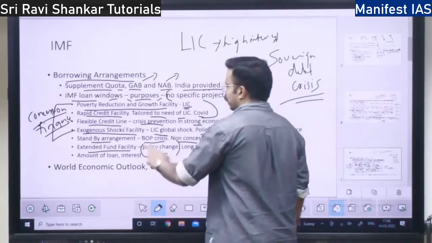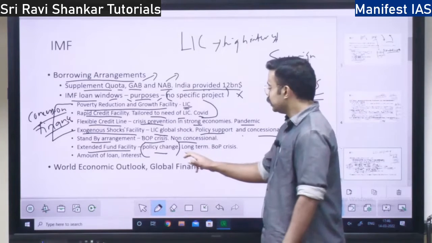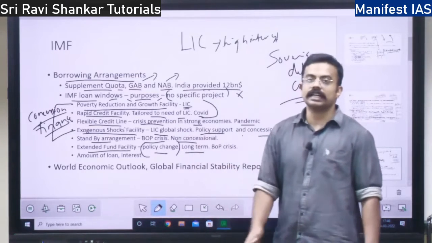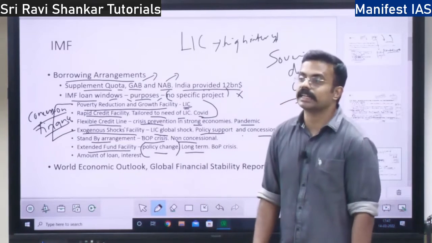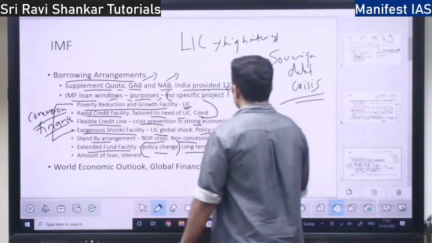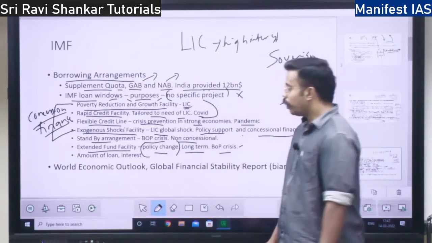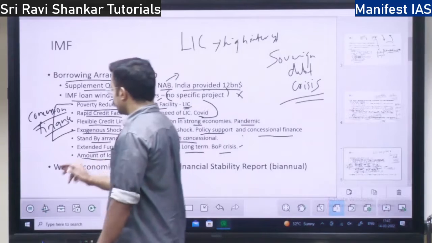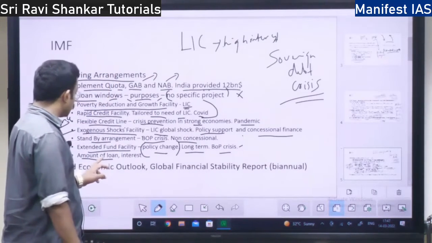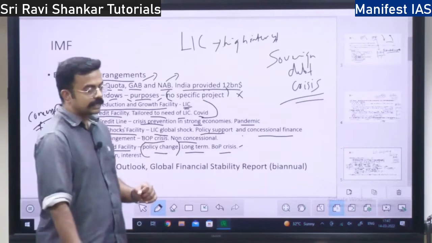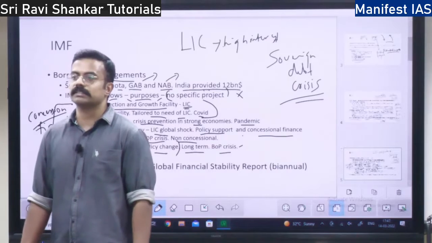That they will prescribe and help you get out of the crisis, right? Under the extended fund facility, the money is extended, that is long term, a 20 or 30 year loan. This is also useful for balance of payment crisis. So what is the amount of loan that they are going to give? Generally the amount of loan is given as per the demand of the countries, or some percentage of the demand of the countries.